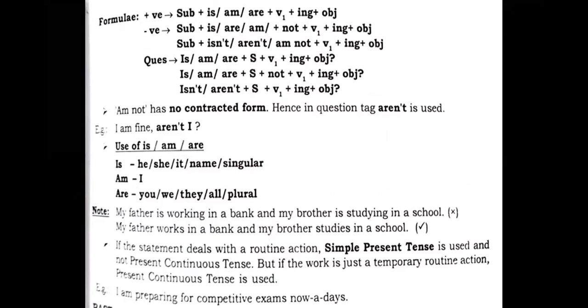But the change in present continuous is that the helping verb is is, am, are, then the verb's first form plus ing, and then the object. When you are going to make a negative statement or negative sentence, there you just mention